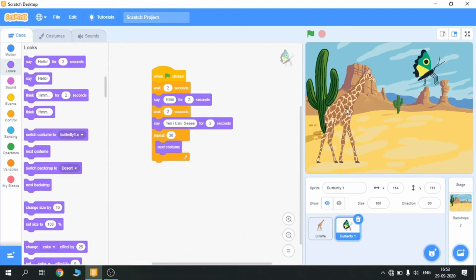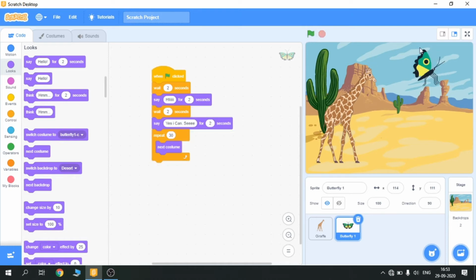If I only want to use one costume, what I have to use is switch costume to butterfly 1, and you can pick here. Okay, so look, can you see?